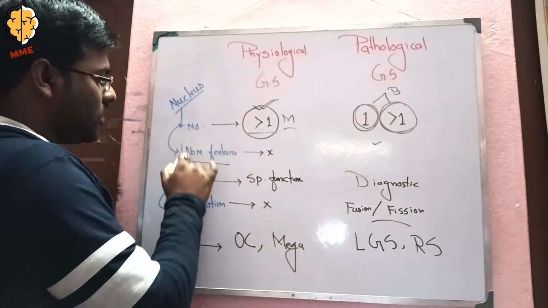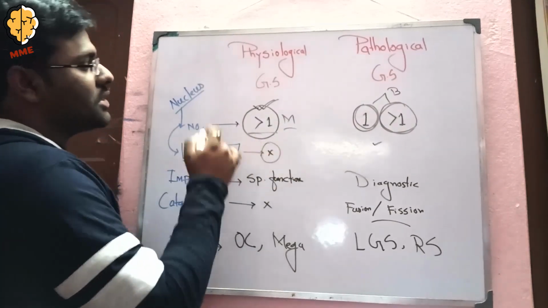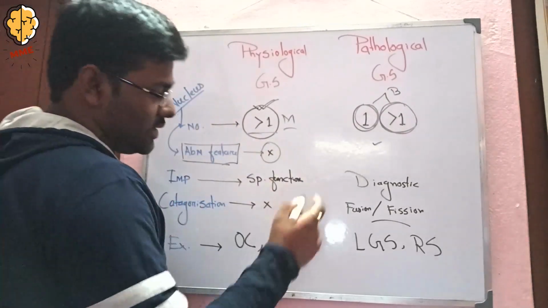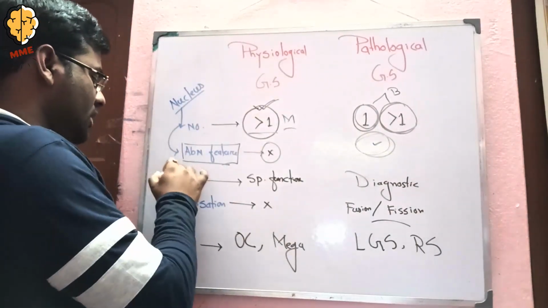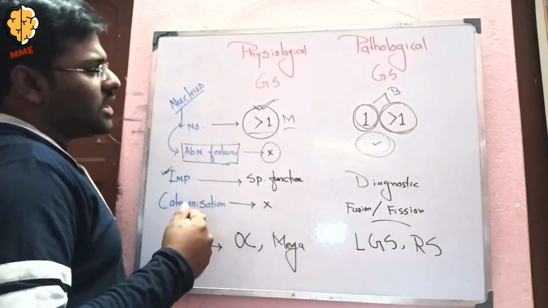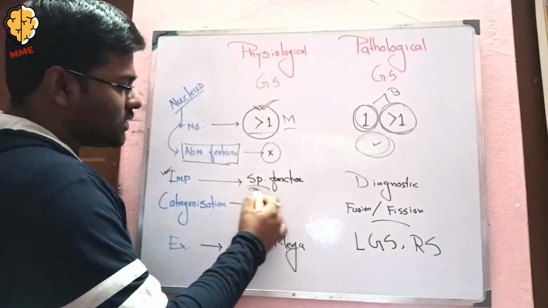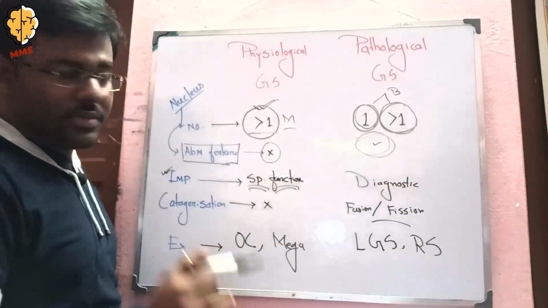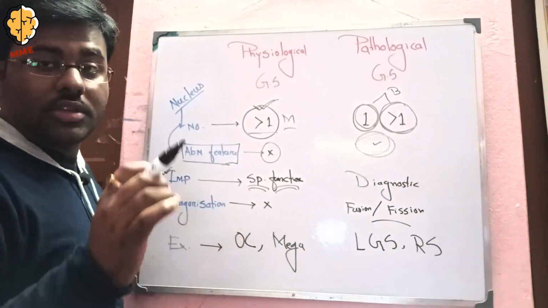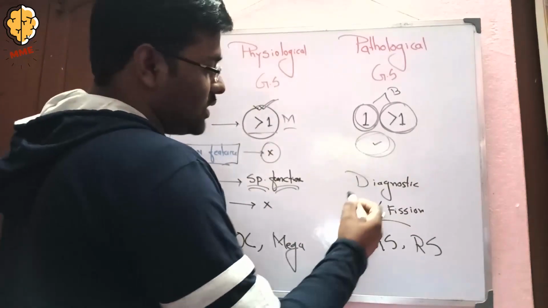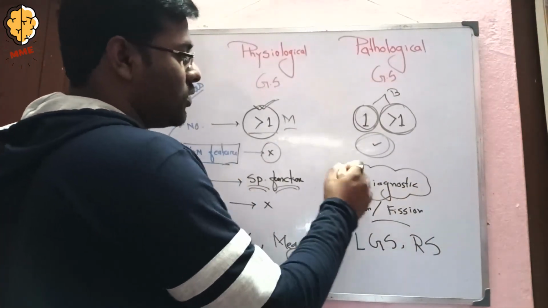The abnormal nuclear features are absent in physiological giant cells but present in pathological giant cells. Coming to the importance part, the physiological giant cells serve specific physiological functions, and the pathological giant cell is mainly used for diagnostic purposes.